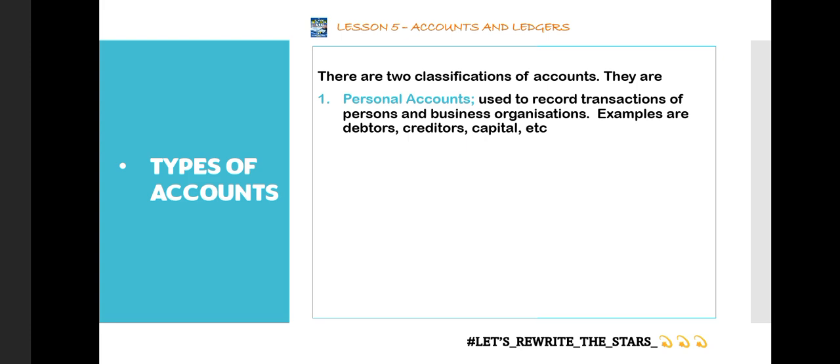So whatever money or thing that the owner used to start the business, the owner is not known as the business. The business is separate from the owner. So when the owner introduces money into the business, it is identified as capital. Because it is identified as capital and it represents the owner, it is also what? A personal account.